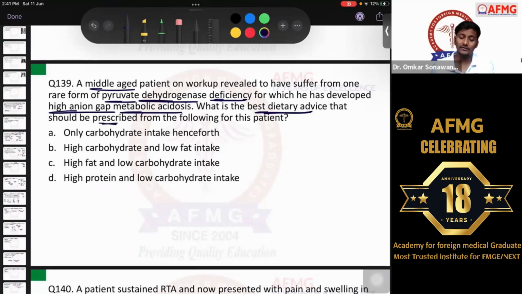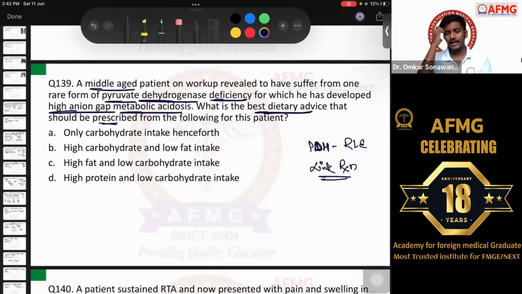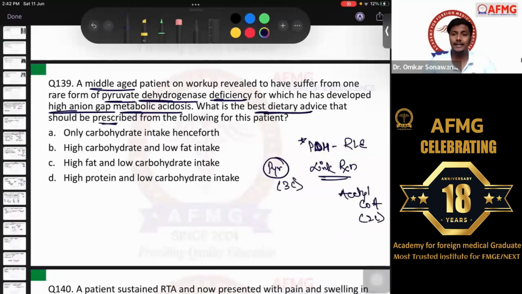You need to understand this question first. The middle-aged patient is suffering from a rare form of enzyme deficiency, and this enzyme is pyruvate dehydrogenase. As we know, pyruvate dehydrogenase is the rate-limiting enzyme for the link reaction. This link reaction connects glycolysis to the TCA cycle or Krebs cycle. So this patient has a deficiency of pyruvate dehydrogenase. What does pyruvate dehydrogenase do in the link reaction? It converts a 3-carbon compound, pyruvate, to acetyl coenzyme A. This acetyl coenzyme A, a 2-carbon compound, then goes into the TCA cycle or the Krebs cycle.